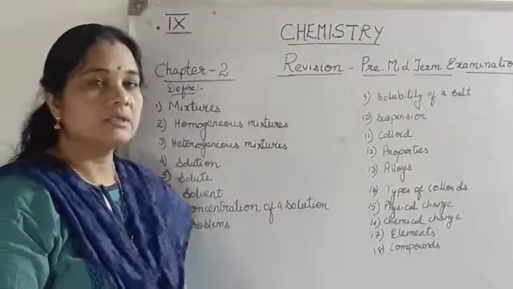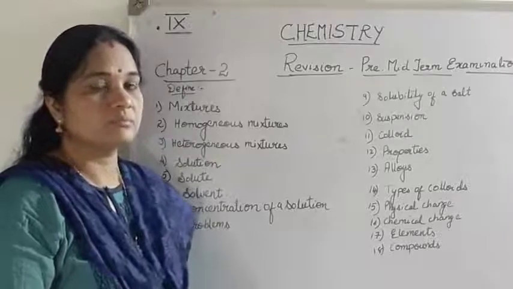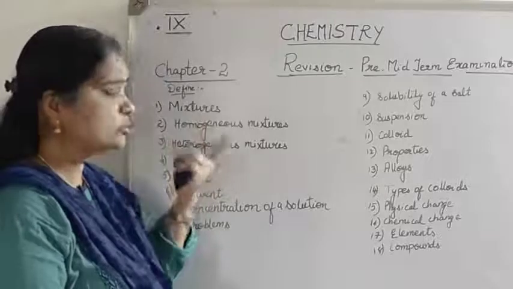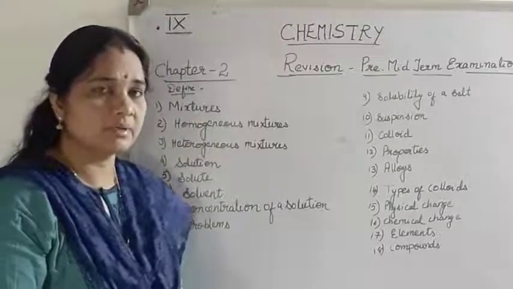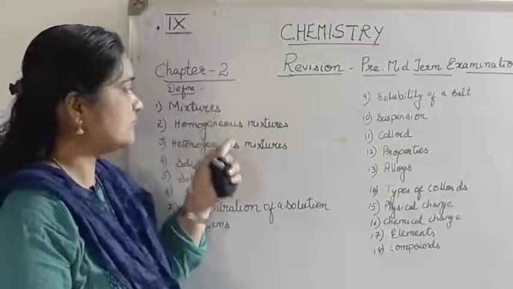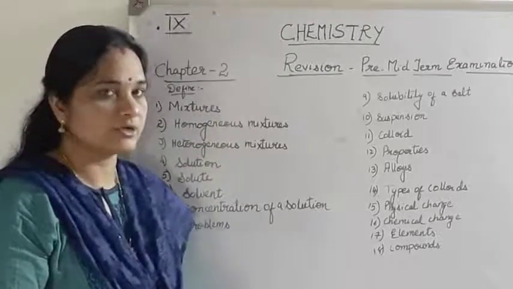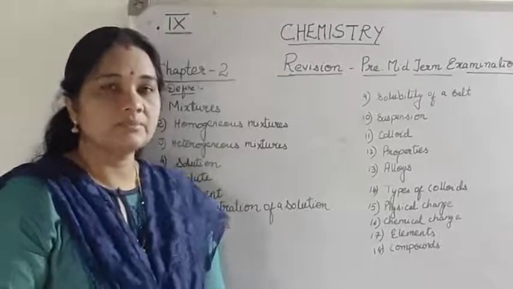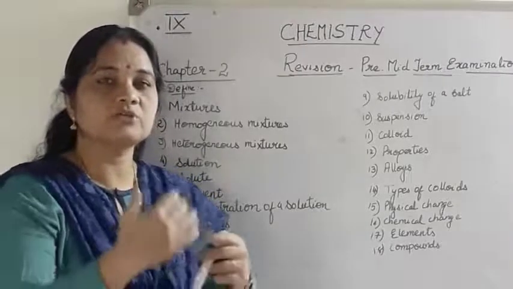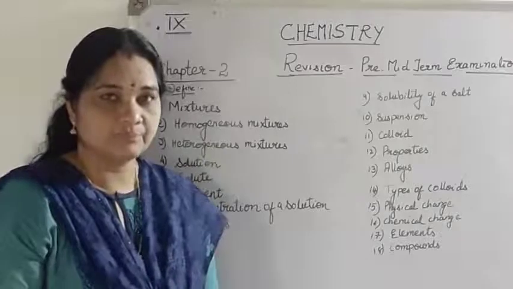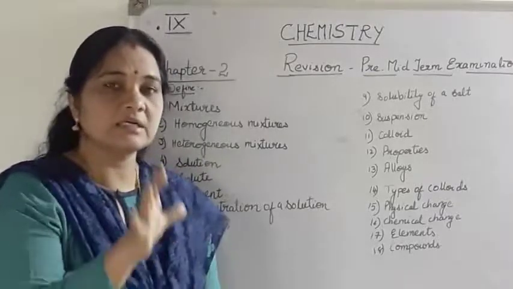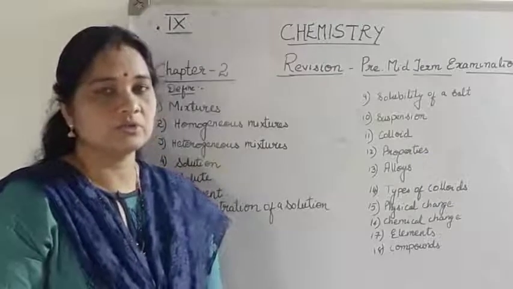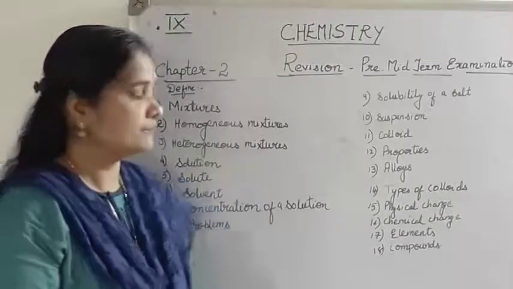Now first, mixtures, what we had learned. Mixtures are substances which are made up of the pure form of matter. So two or more pure substances which combine form a mixture. A mixture can be further classified as homogeneous or heterogeneous. A homogeneous mixture is a type of mixture in which the components are uniformly distributed. There are no physically distinct layers in it. The components are uniformly mixed. For example, salt dissolved in water or sugar dissolved in water.